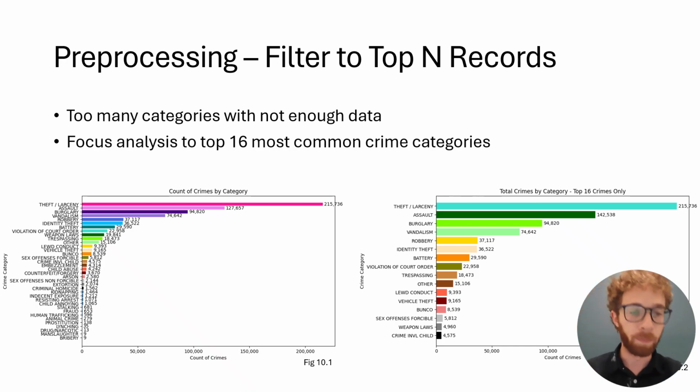Also, once I categorized that data, I figured it was also good to filter the data a bit further because we can see here in figure 10.1 that a lot of these categories still don't have a whole lot of data, like manslaughter and bribery at the bottom there with 9 counts each. So I decided to filter to the top 16 most prevalent crime categories, which is what we see here in figure 10.2.